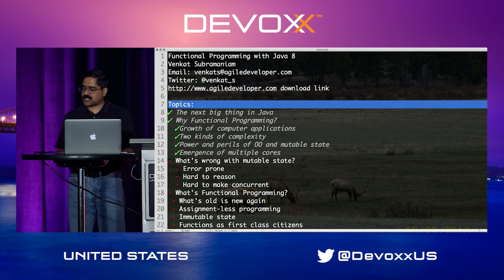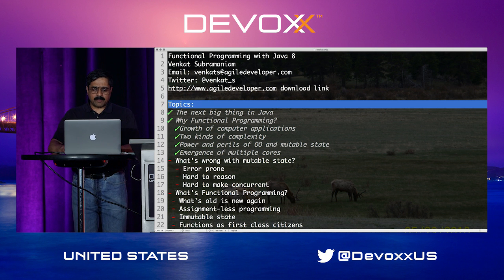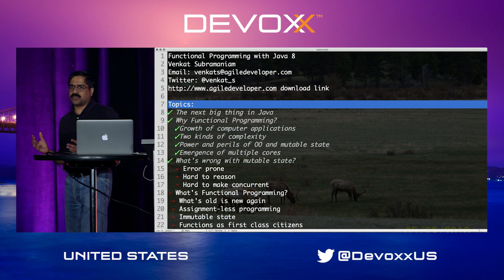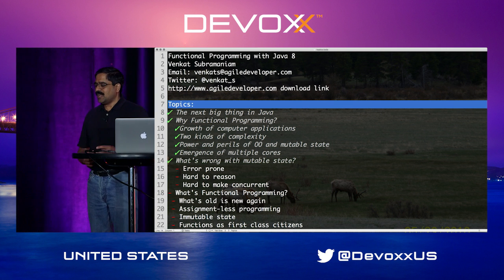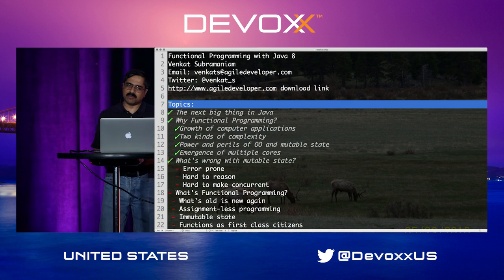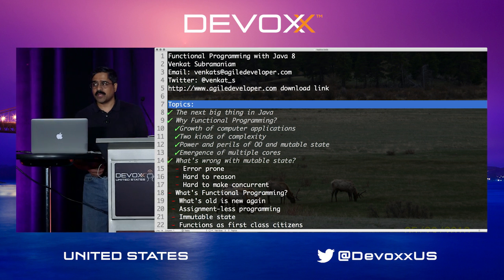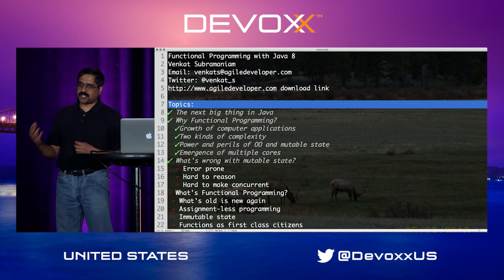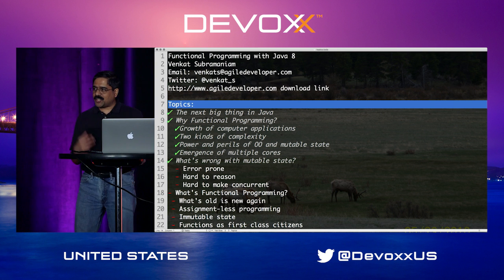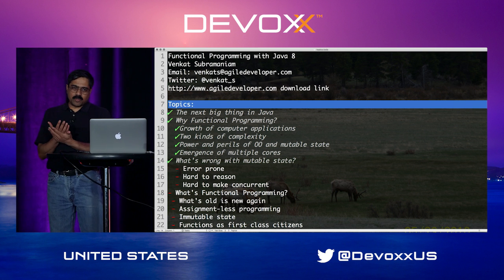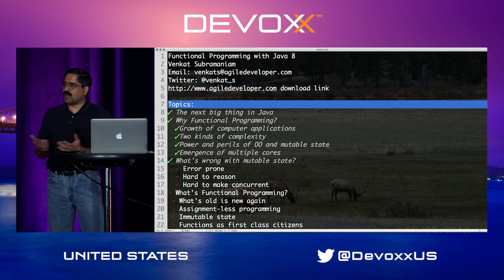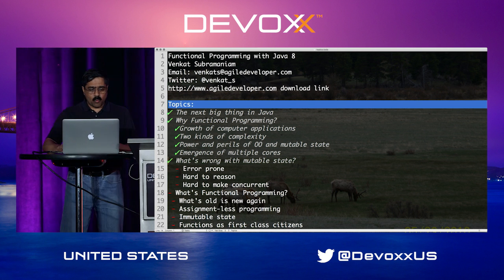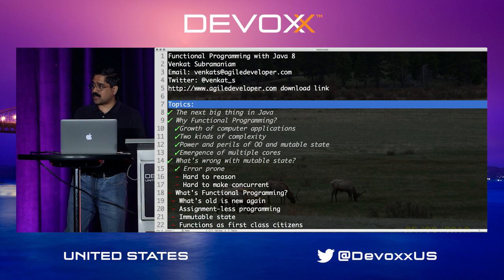So how do we manage some of these issues? Well, one of the biggest problems is mutable state. Mutability is something almost everyone here has done, and we don't feel that bad about mutability. So mutability is okay. What about sharing? Well, sharing is a good thing. Remember what mom told us: to share. So mutability is okay, sharing is good, but shared mutability is devil's work. The minute we bring in shared mutability, a lot of things can go wrong. It becomes really hard. One of them is that it's very highly error-prone code.